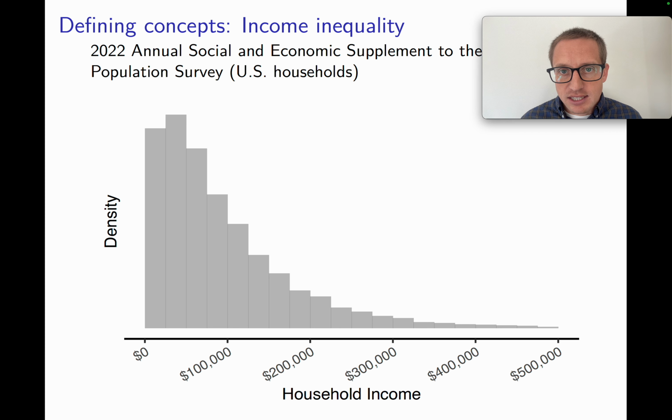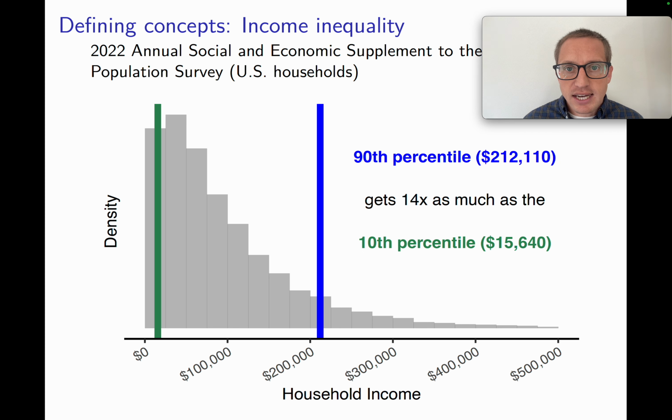Two summary statistics we might use are the 90th percentile and the 10th percentile. The 90th percentile, represented by the blue line, is the income value such that 90% of households have incomes lower than this value. The 10th percentile, represented by the green line, is the value such that 10% of households have incomes lower than this value.